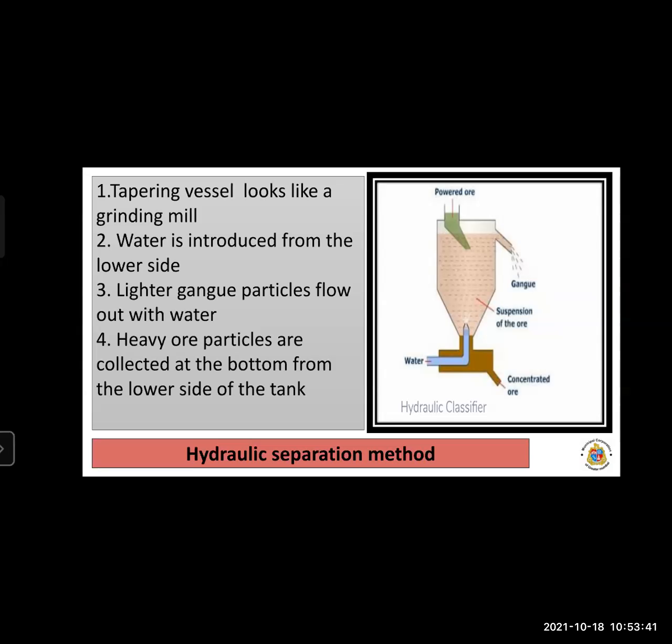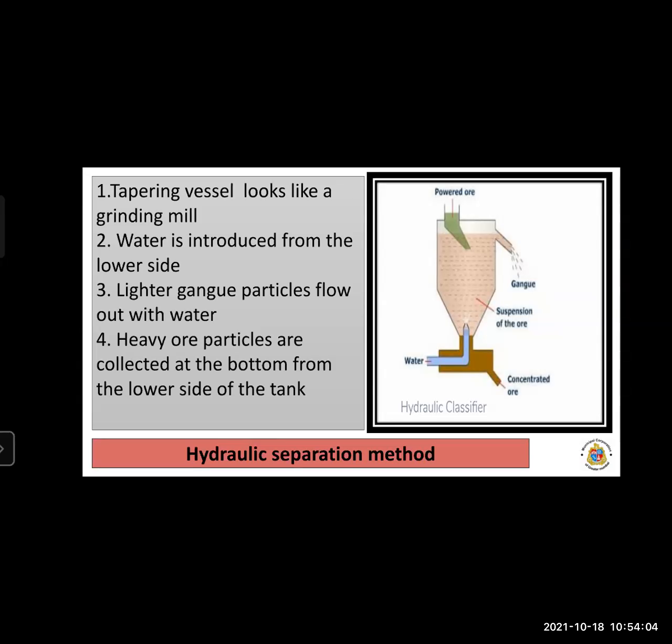Okay, now the ground ore, that is the powder form of ore, is released in the tank and a forceful jet of water is introduced in the tank from the lower side. As the water inlet is on the lower side, the water is introduced in the tank from the lower side.